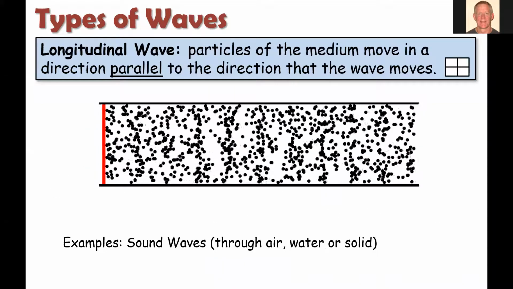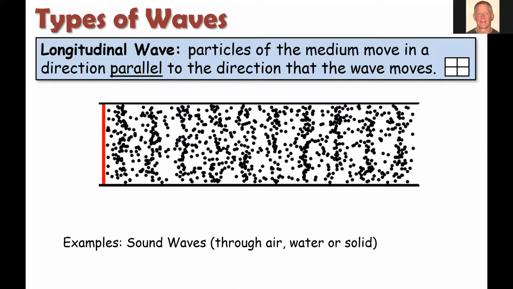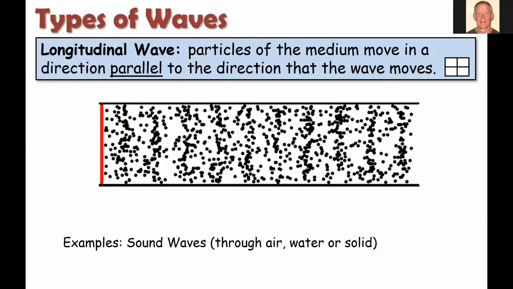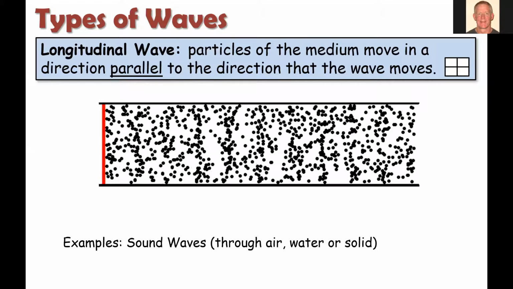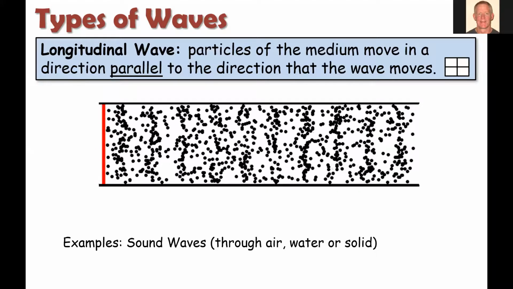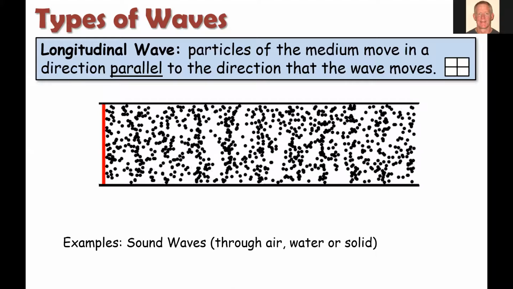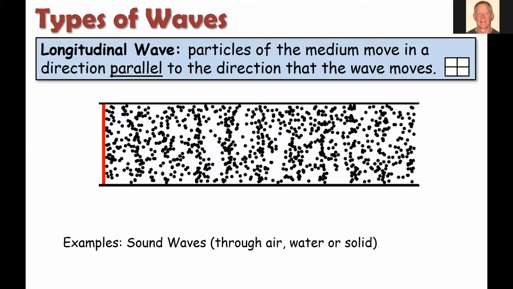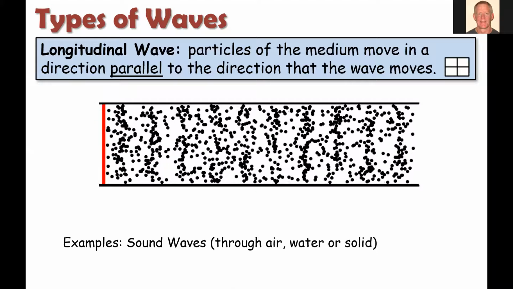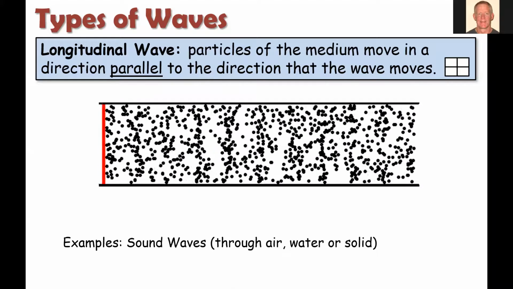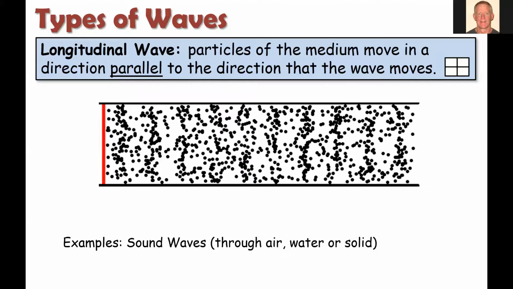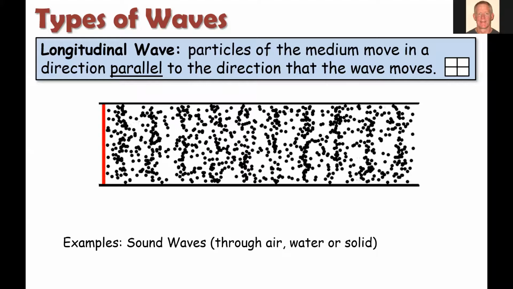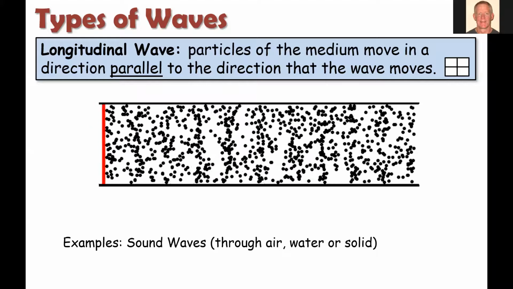The other kind of wave is a longitudinal wave. This is where particles of the medium move in a direction that's parallel to the direction that the wave moves. Probably the most common example of this, there aren't as many as the transverse wave, is a sound wave. Think of a sound as a disturbance that travels through the air. The air molecules themselves are pushed closer together and then farther apart. And if we do that at a certain frequency, our human ear can detect those slight changes in pressure in the form of a sound wave.